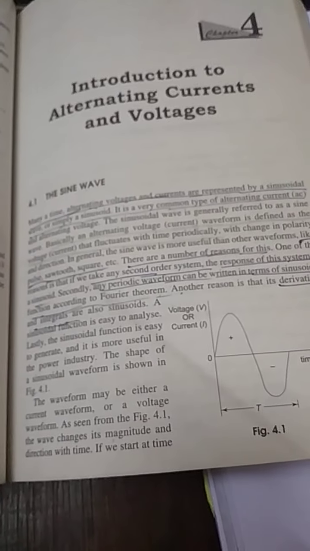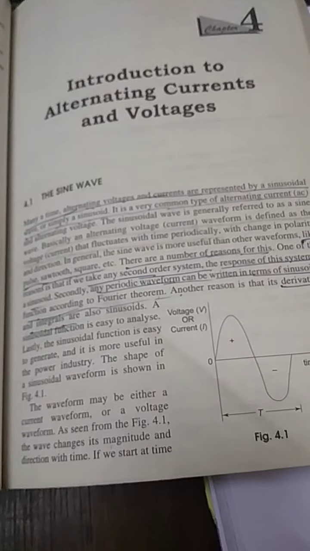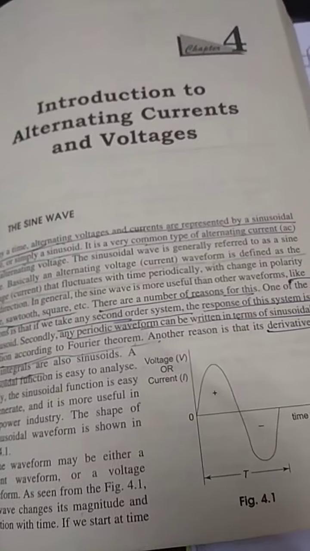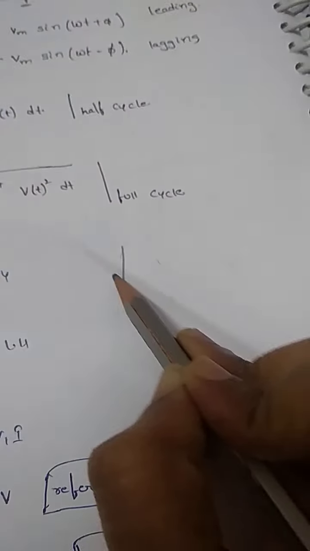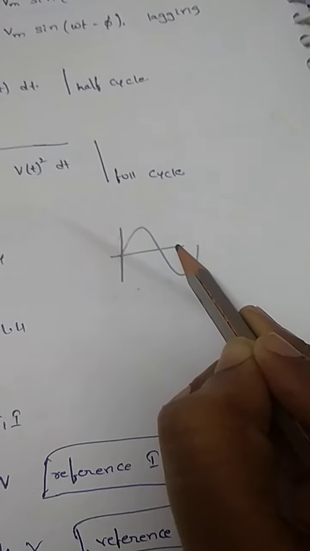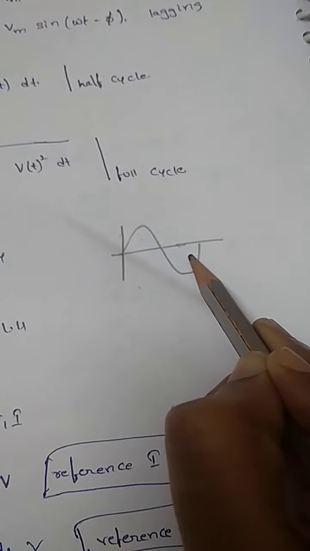In today's class, we are dealing with introduction to alternating currents and voltages. So, first of all, what is this alternating current? To explain this alternating current, I am just considering an alternating wave. So, alternating wave is nothing but which is having the positive and negative peaks.